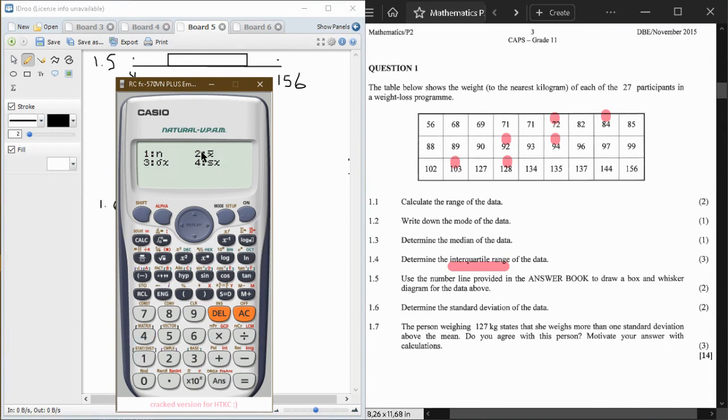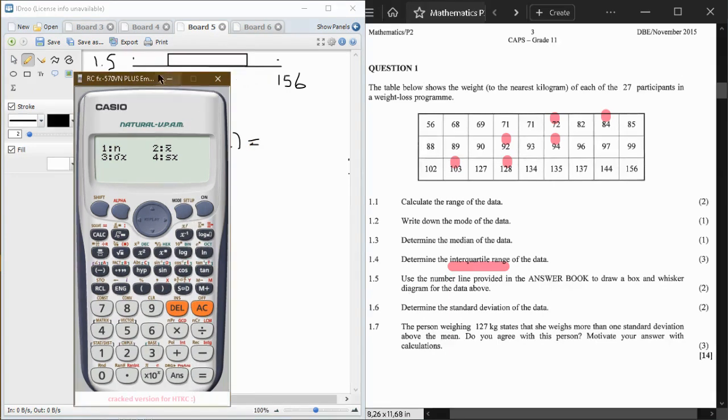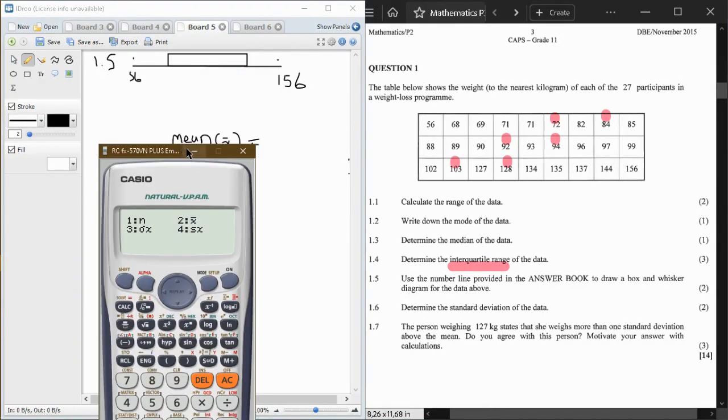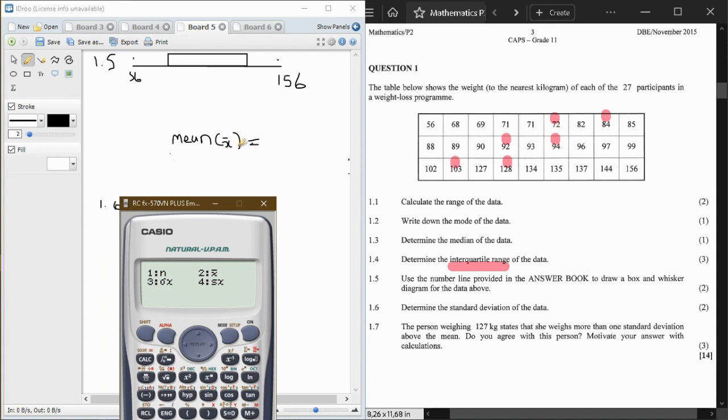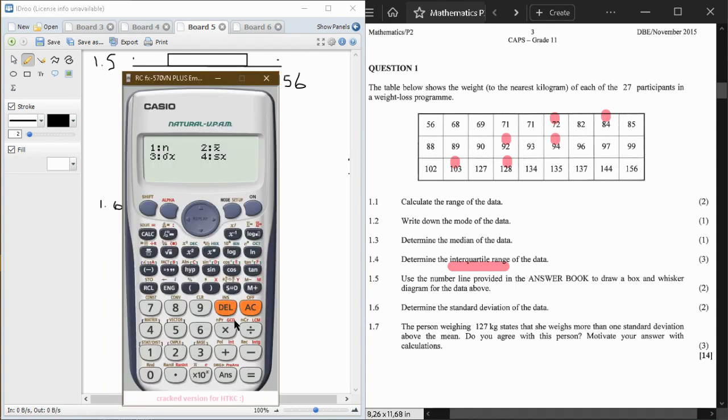In this case, number 2, which shows the sign for the mean. So you go to that sign and choose number 2, then press equal sign, and no, there is something wrong.